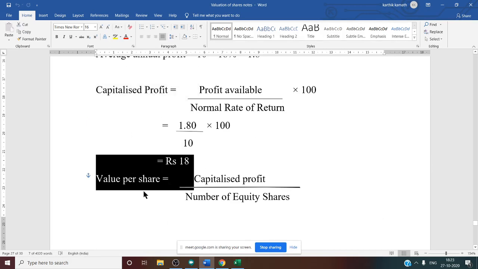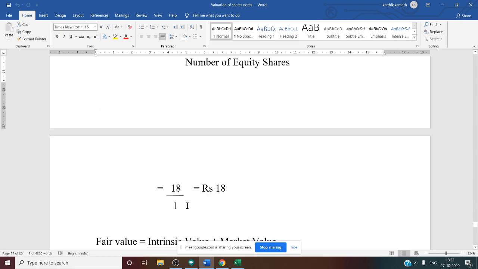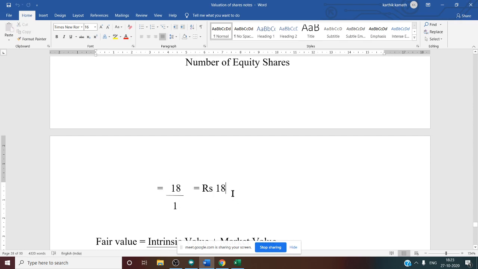Value per share is equal to capitalized profit divided by number of equity shares. Capitalized profit is rupees 18, number of equity shares is 1, because no information about equity shares is given in the problem. We will assume that it is 1. 18 divided by 1, rupees 18 itself. So rupees 18 is the market value of a single share.